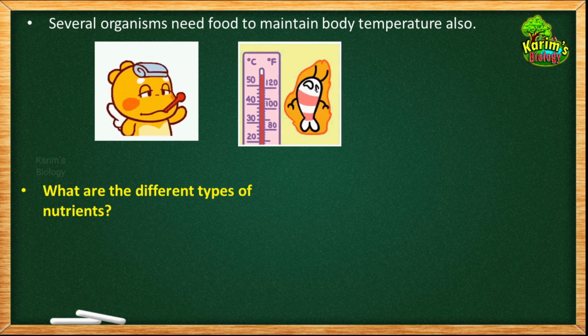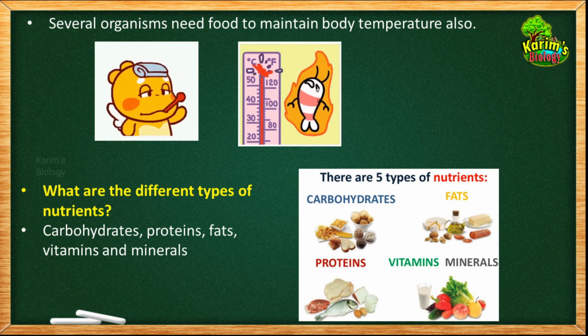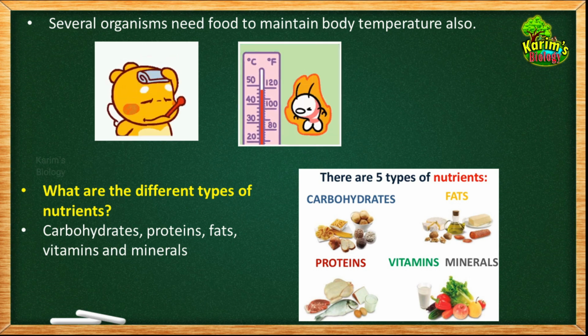Then what are the different types of nutrients? Just now I have mentioned different types of nutrients. What are they? Carbohydrates, proteins, fats, vitamins and minerals. Out of these, carbohydrates and fats are required to provide energy to your body, so they are called energy giving foods. Whereas proteins are useful to build up your body, so they are called body building foods. And vitamins and minerals are the nutrients that keep your body healthy and protect your body against diseases.